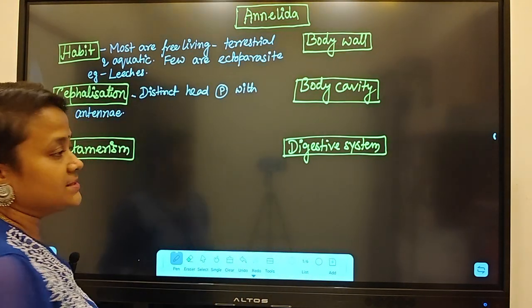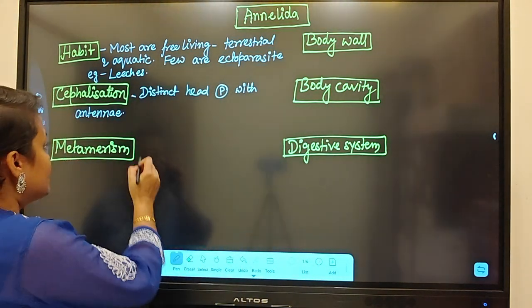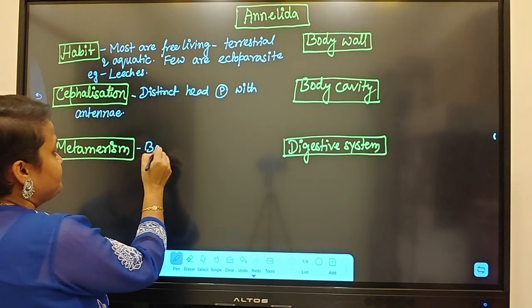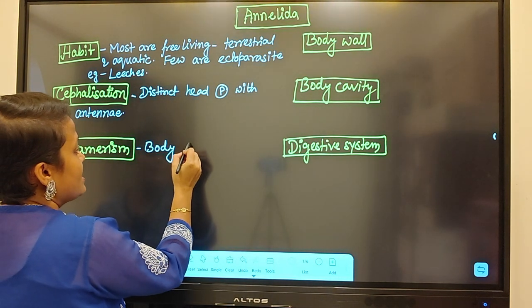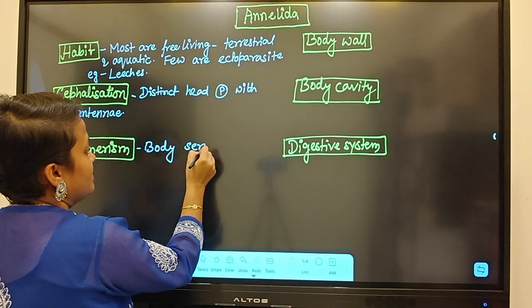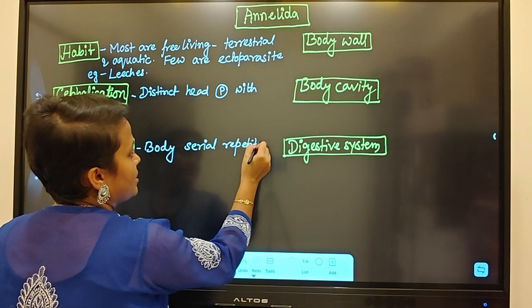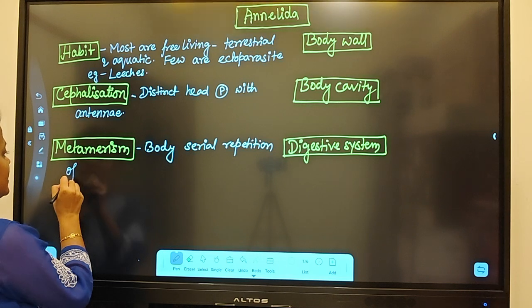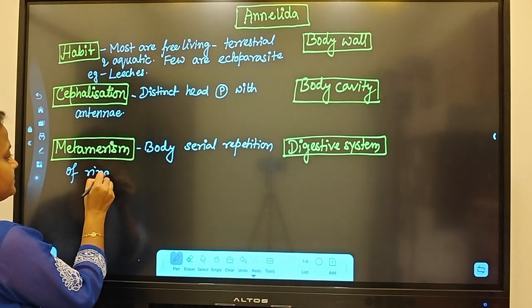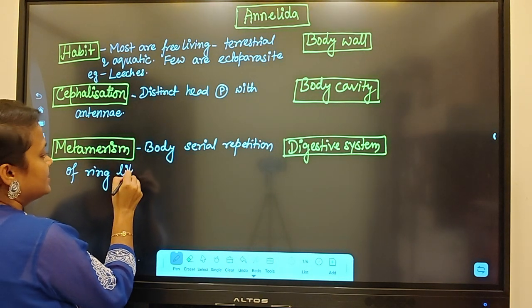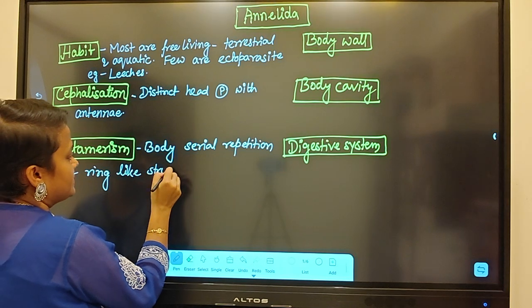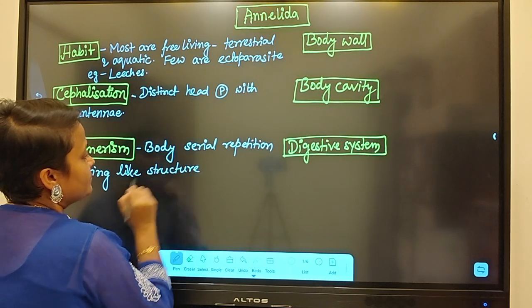Coming to metamerism, as I told you, the body will have serial repetition of ring-like structure. What is the name of the structure?